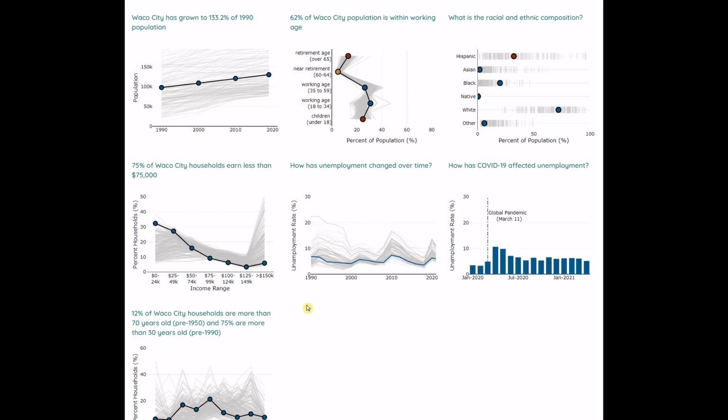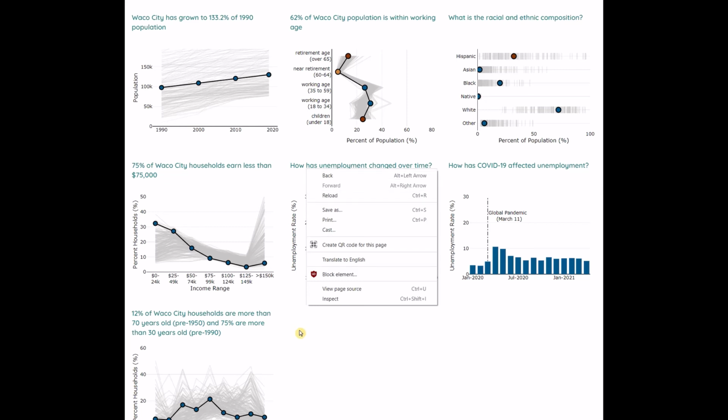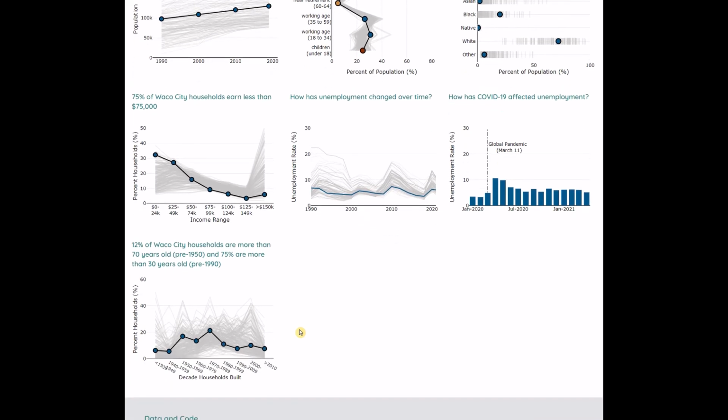The bottom left chart shows the percent of households built each decade. We are assuming that utilities serving older homes or homes built prior to lead and copper rules may have greater maintenance and infrastructure costs that could lead to affordability challenges, at least in terms of the pipe network. In Waco, we see that 21.3% of households were built in the 1970s, and 75% of all households were built prior to 1990 when lead pipes were no longer allowed.